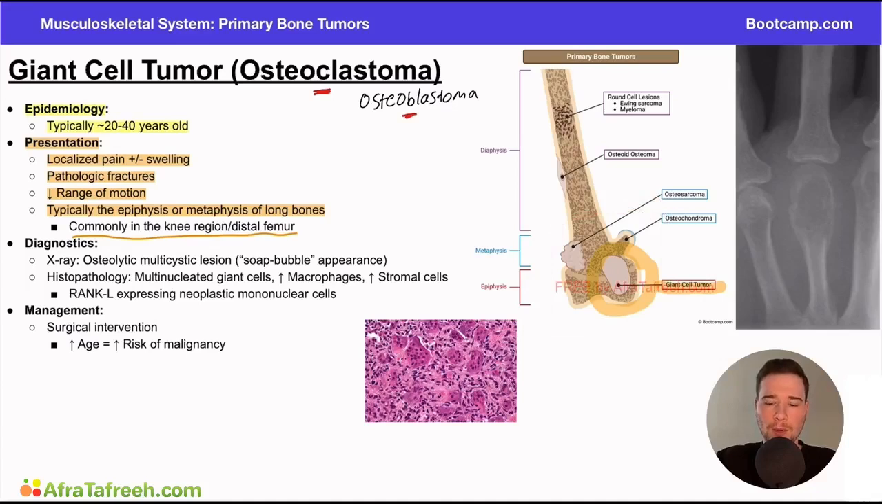Now, when we think about the diagnostics here, X-ray finding is often going to show an osteolytic multicystic lesion, sometimes called a soap bubble appearance. And again, this makes sense to us, right? Why does this make sense?